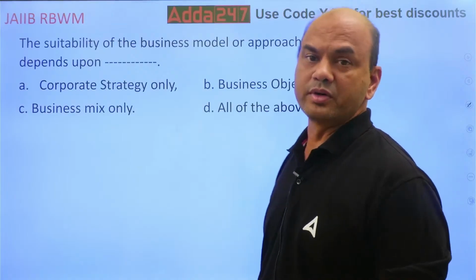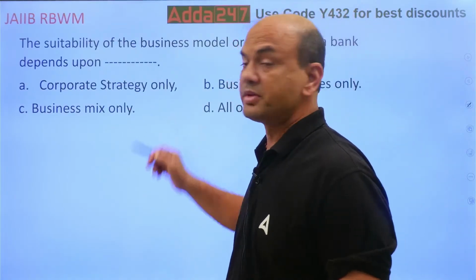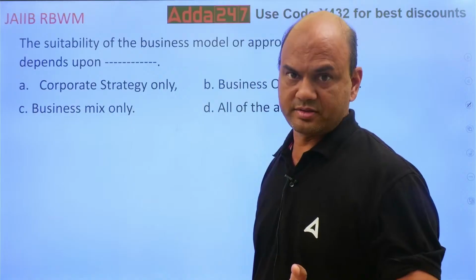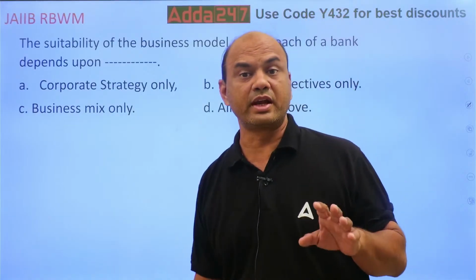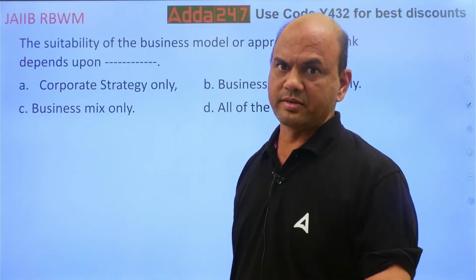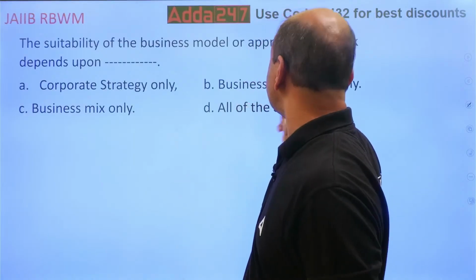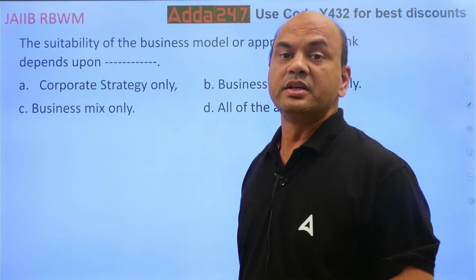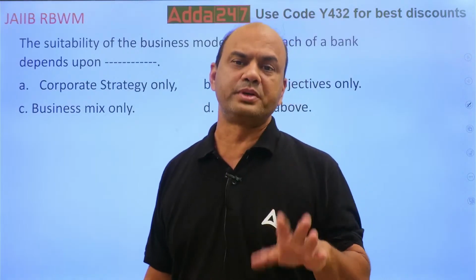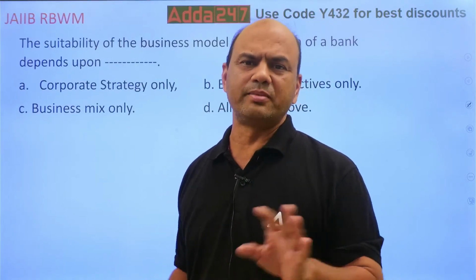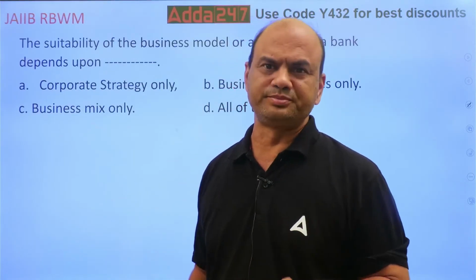What do you mean by these words actually? Corporate strategy means what do your board of directors think for the long term, to be frank? Business objective. Objective means, see, what is your primary objective? Generally, in all the banks, business objectives are roughly the same.